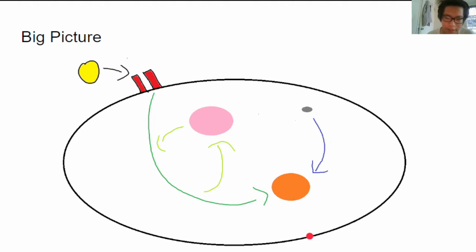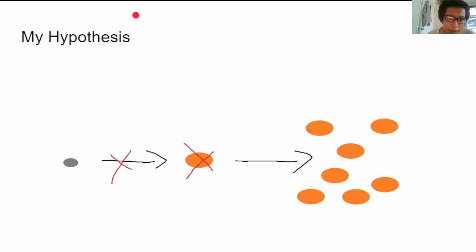Overactivation of mTOR is seen in over 70% of cancers. Thus, understanding the regulatory mechanisms of mTOR may be vital in the treatment of cancers. So now let's look into my hypothesis.